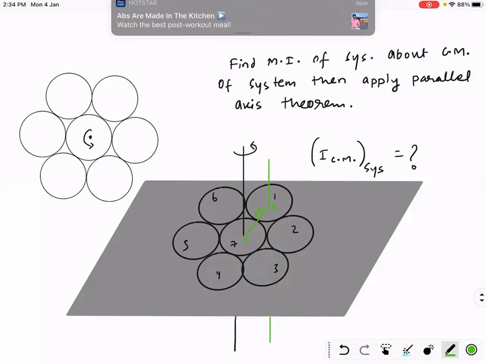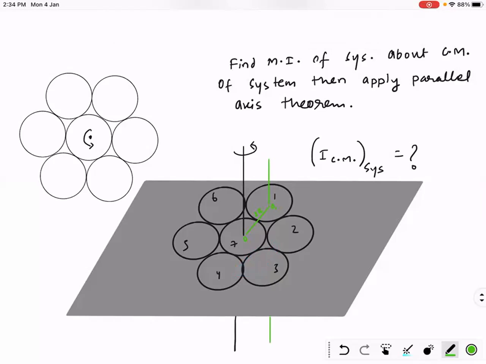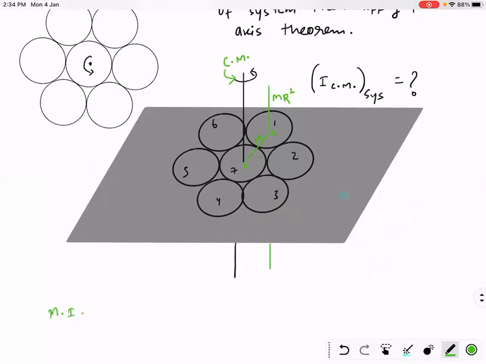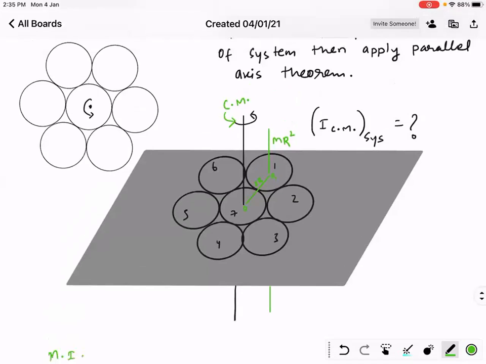So what is the moment of inertia of ring 1 about the axis passing through the center of mass of the system? About its own axis it is mr square, but this distance is 2r. So the moment of inertia of ring 1 like this. You try on your own meanwhile.